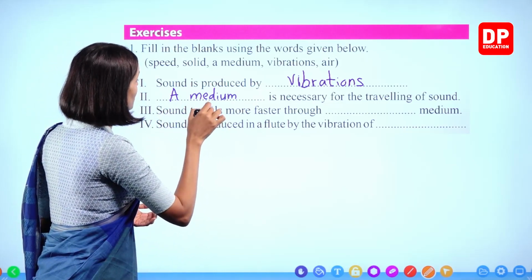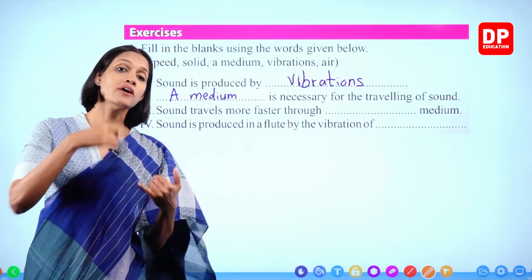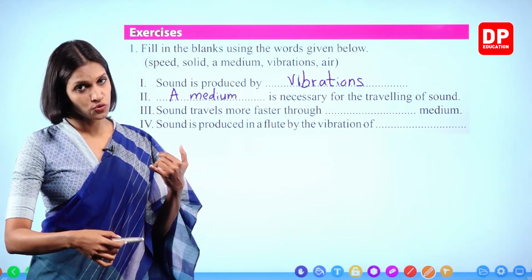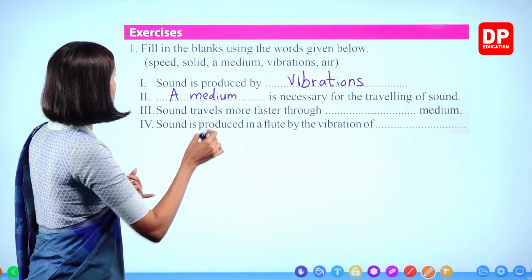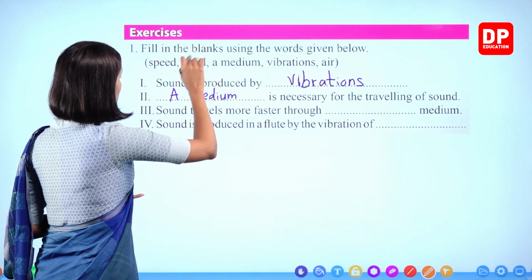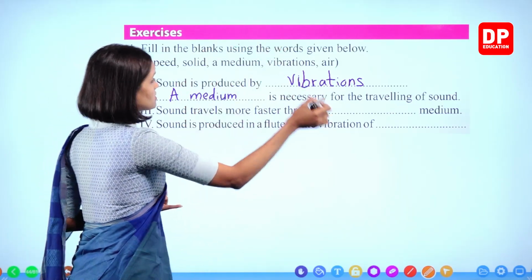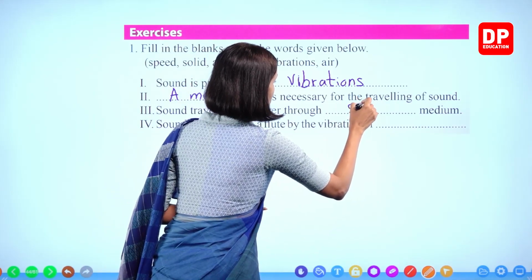Sound is fastest through solids, slowest through gases, right? So the sound travels faster through solid medium.